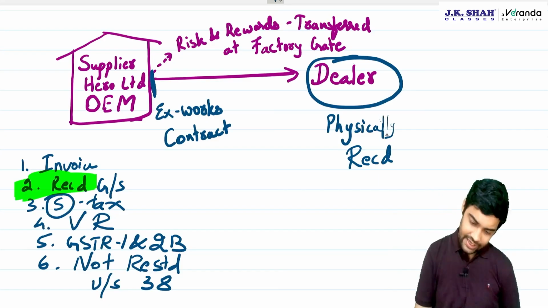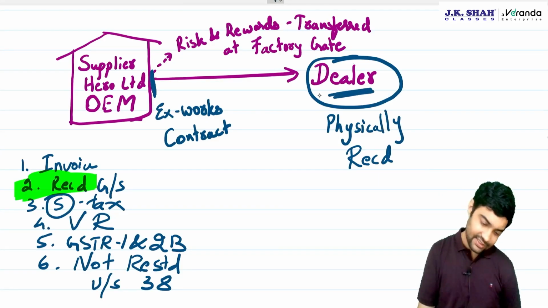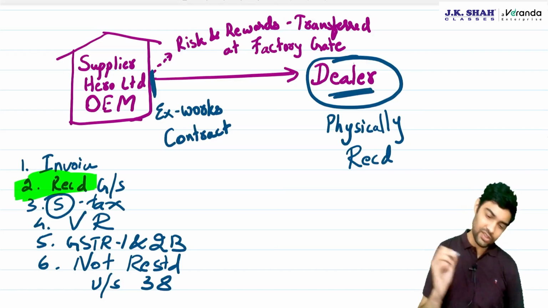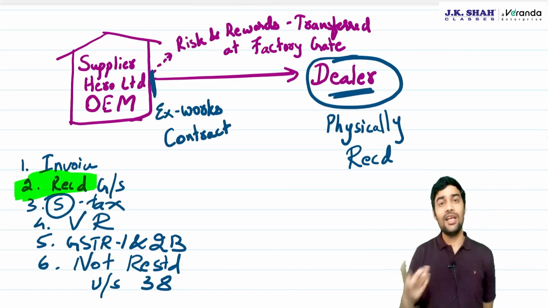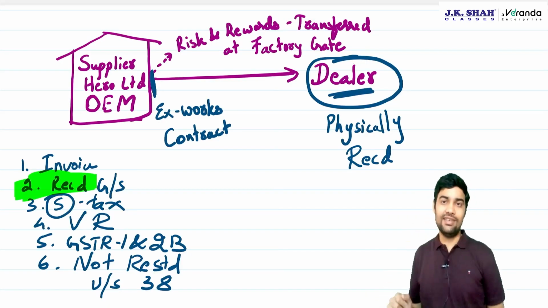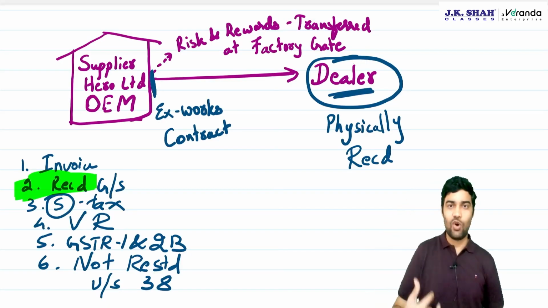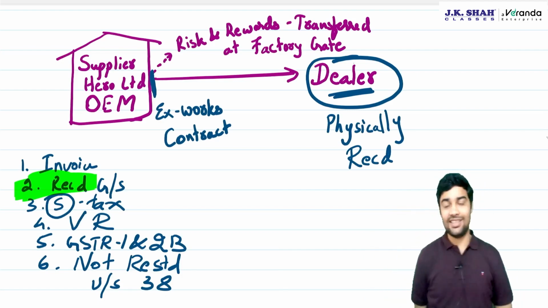When can you avail ITC? Now, these dealers were taking ITC the moment it was handed over to the transporter. Because the moment transporter receives it, it is as good as the dealer has received it, because all the risk and rewards are on the dealer. Correct. This was the argument.